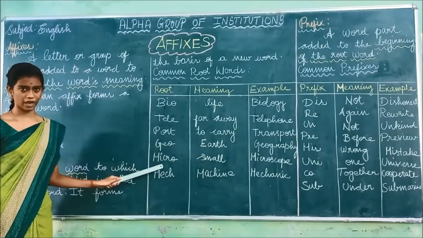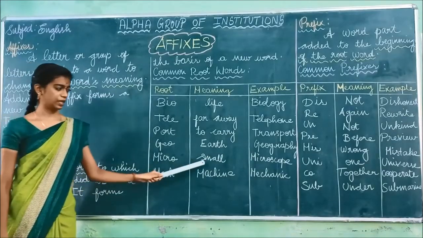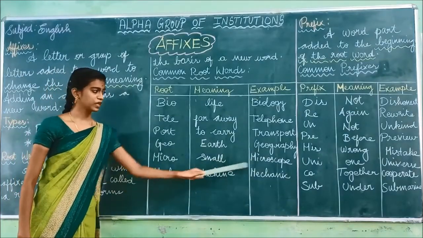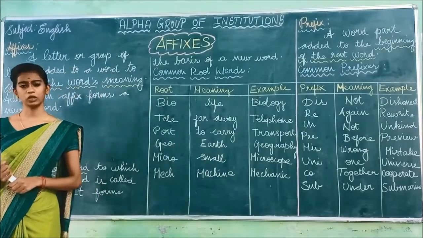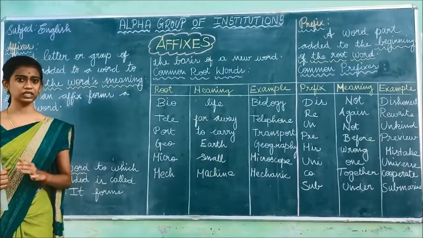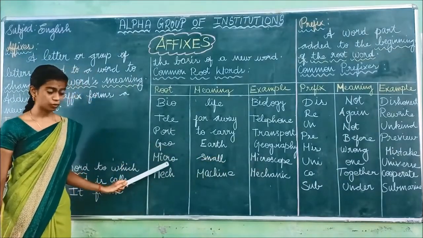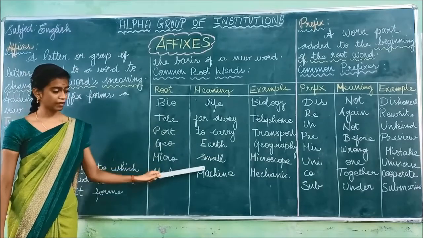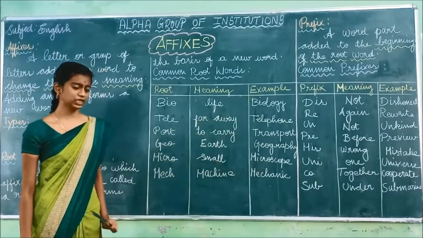And next one is micro. Micro is a root word. What is the meaning of micro? The meaning of micro is small. Microscope. Why do we use a microscope? To see the small things. So the root word is micro, the meaning of micro is small, and the example for micro is microscope.